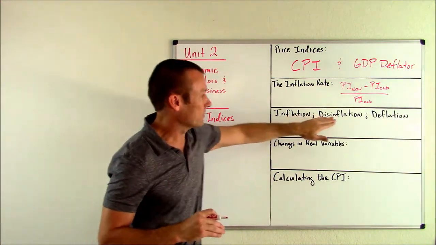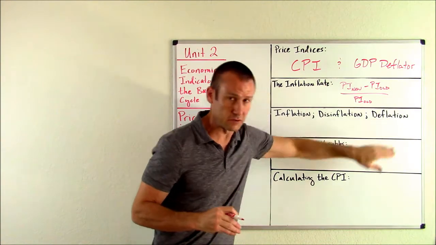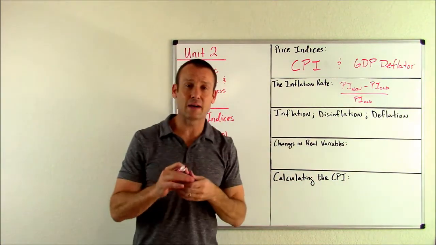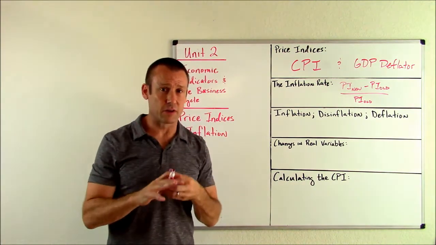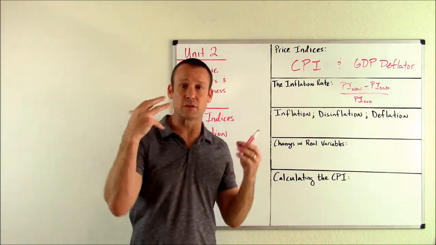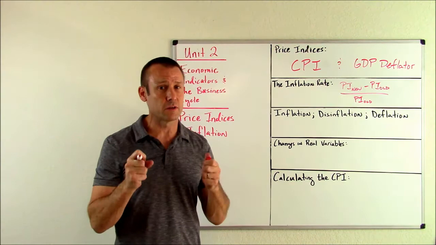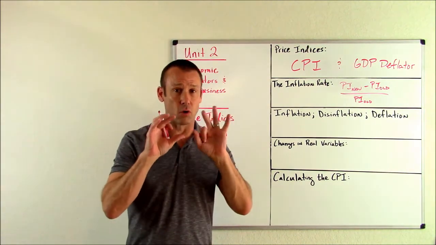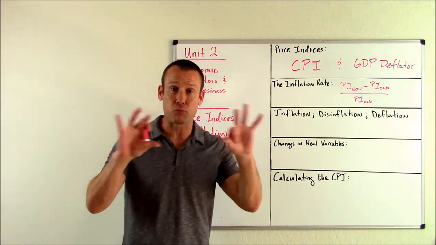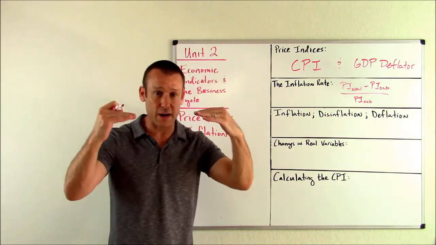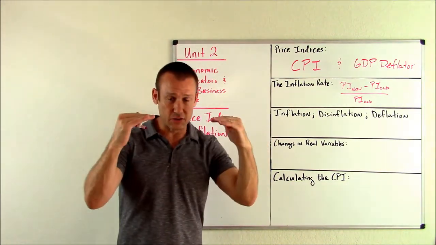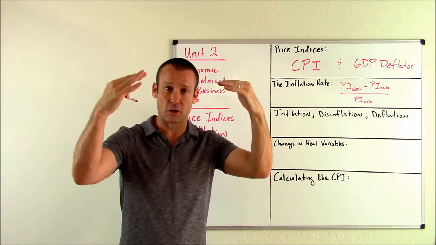Next, inflation, disinflation, and deflation. Inflation is anytime the price level goes up. So the best definition of inflation is just an increase in the price level. Remember, you know what a price level is: it's that general concept talking about what's happening to prices in the economy. If you say there's inflation, we're just saying the price level is going up. In general, prices of goods and services are going up.